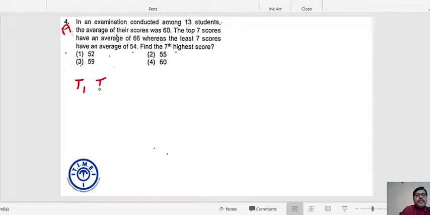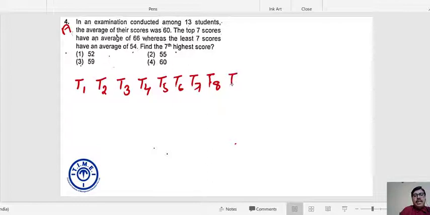So T1 is basically the student who got the highest score. Then T2, then T3, T4, 5, 6, 7, 8, 9 and so on, T11, T12 and T13 are the 13 scores in descending order. So T1 is maximum and T13 is the minimum. T1 is the highest score, T13 is the least score.